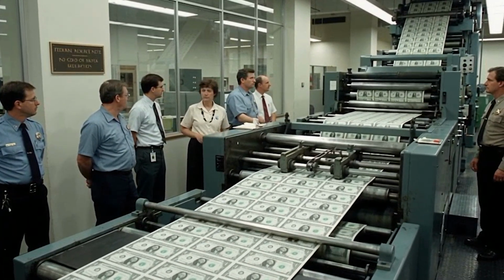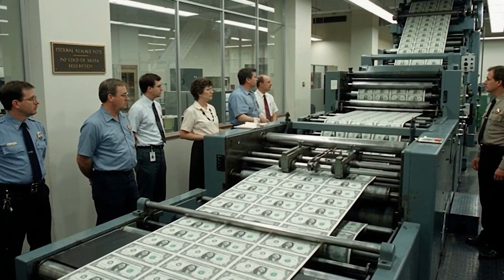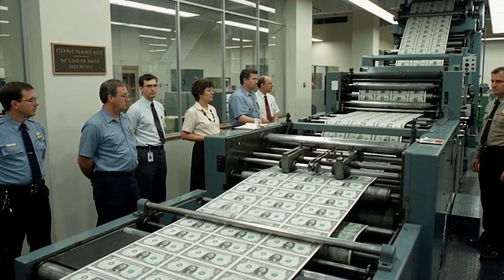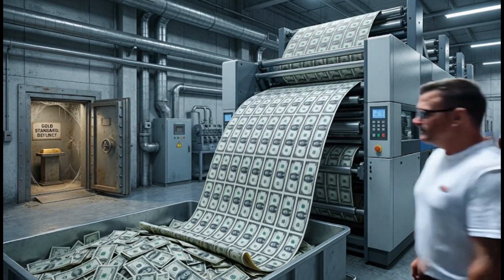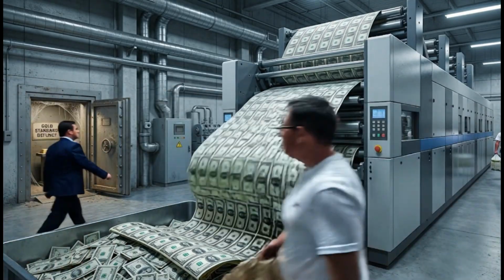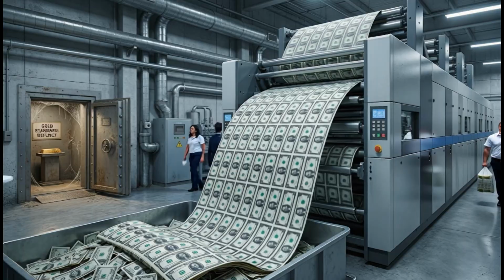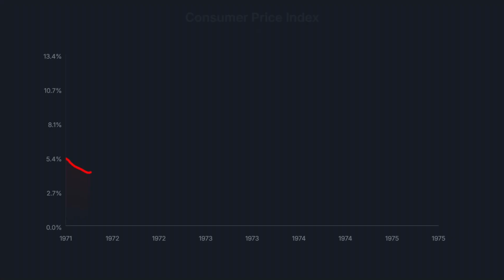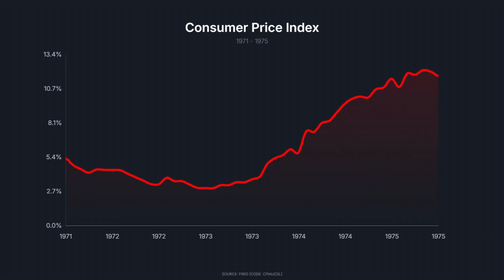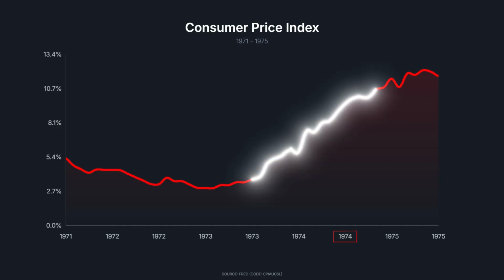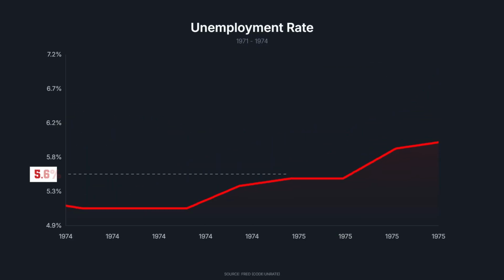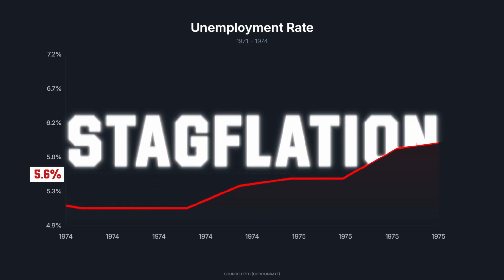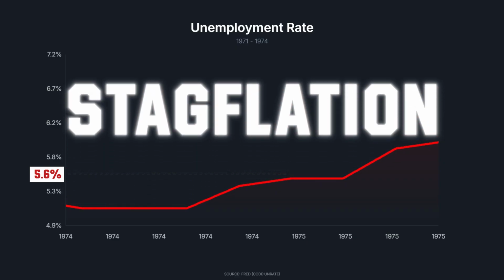The dollar became a purely fiat currency, without physical backing, allowing the Federal Reserve to expand the money supply without restrictions. The measure generated short-term euphoria, securing his re-election in 1972. However, the artificial suppression of prices failed. In 1974, inflation reached 11%, while unemployment rose to 5.6%, ushering in stagflation, a phenomenon of stagnant growth with high prices that defied prevailing economic theory.